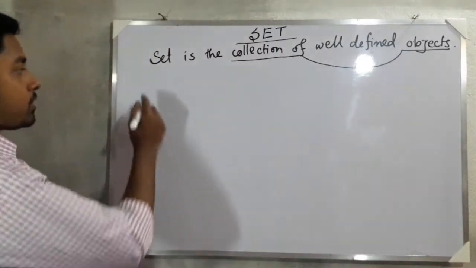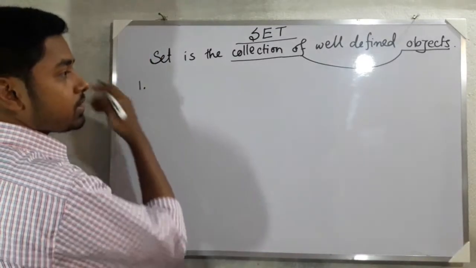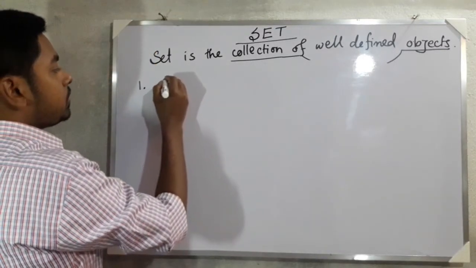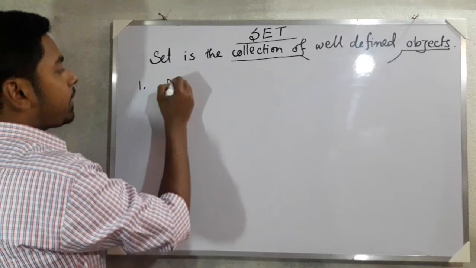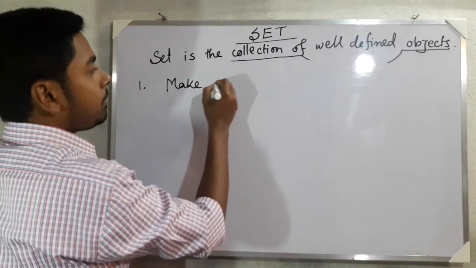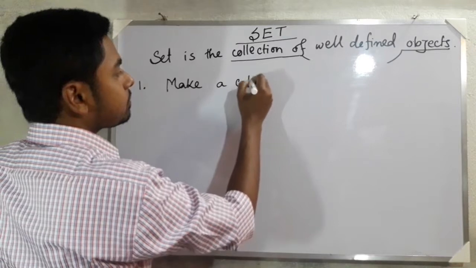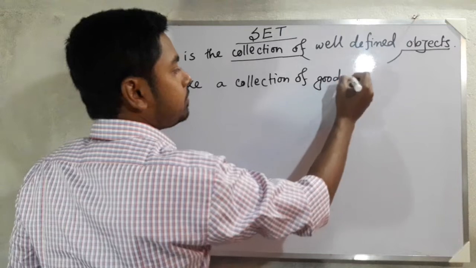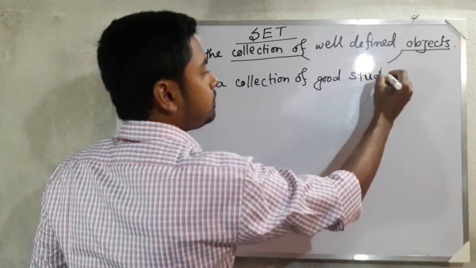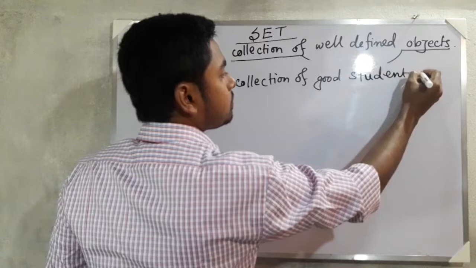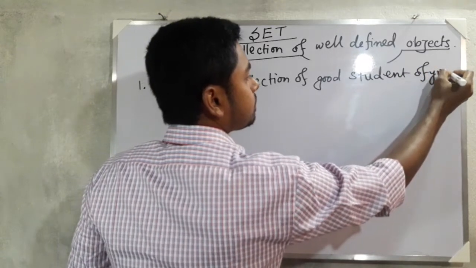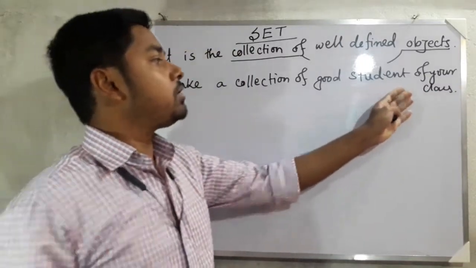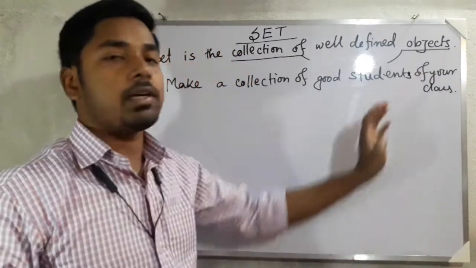Suppose I say, make a collection of good students of your class.